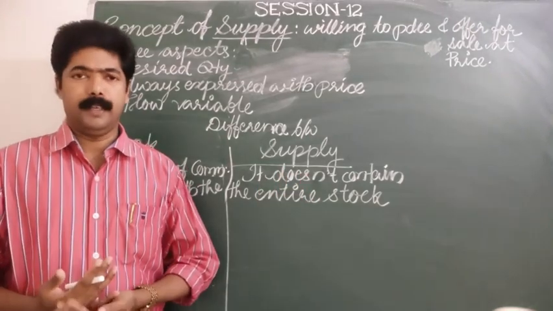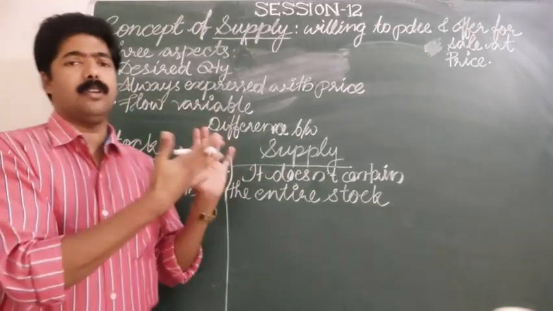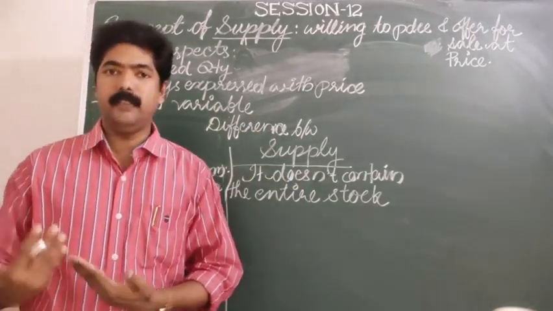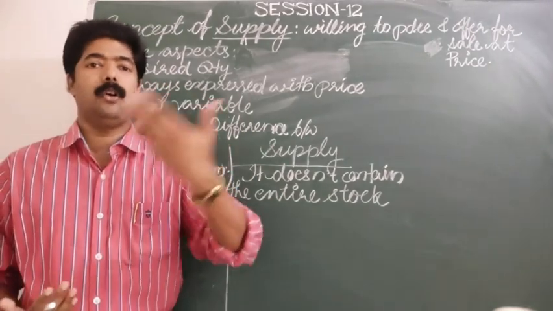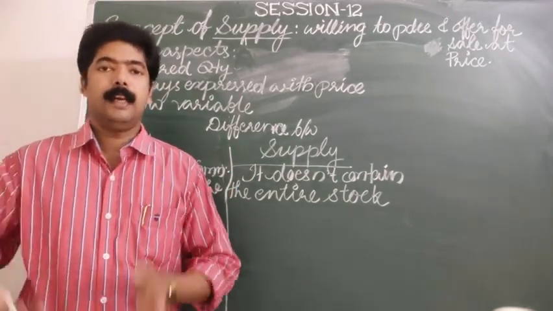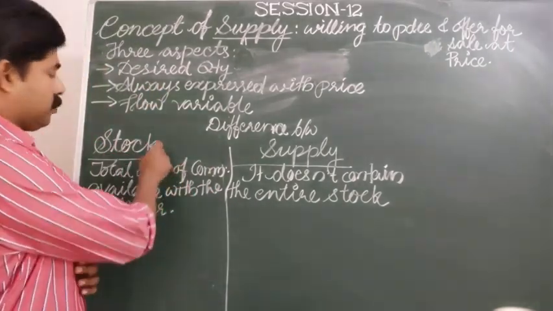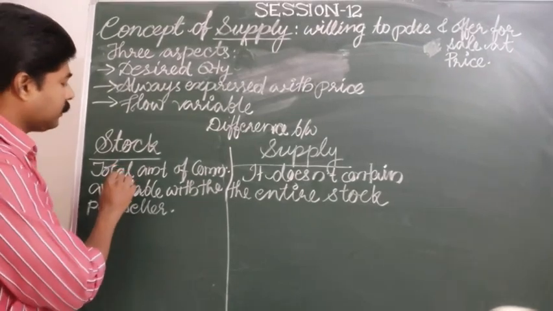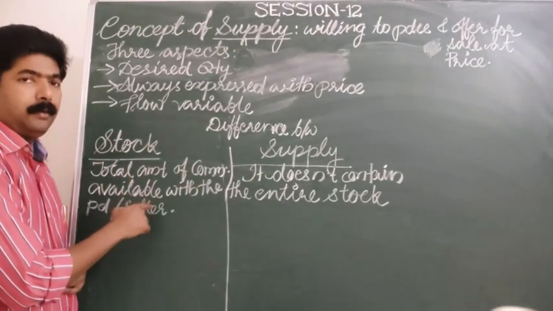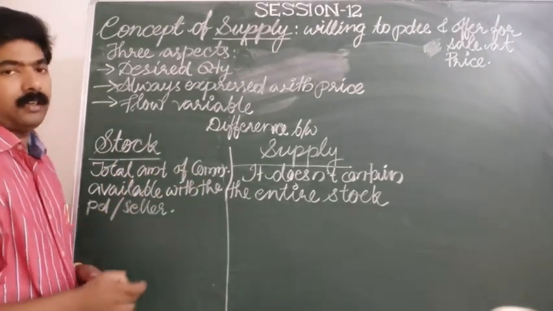A certain quantity of commodity is ready with me and I am able to offer it in the market at a particular period of time. That particular situation is known as stock. So stock means the total amount of commodity available with the producer or a seller.